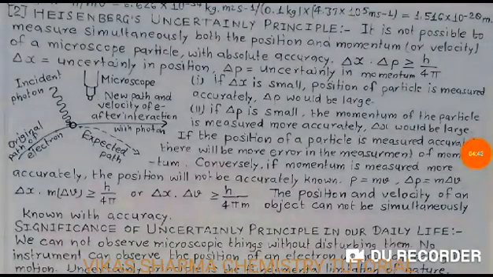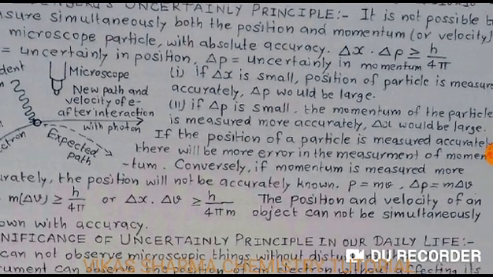It is not possible to measure simultaneously both the position and momentum or velocity of a microscopic particle with absolute accuracy. This means delta x multiplied by delta p, which is momentum, is greater than or equal to h upon 4 pi. Delta x is the uncertainty in position, delta p is the uncertainty in momentum.